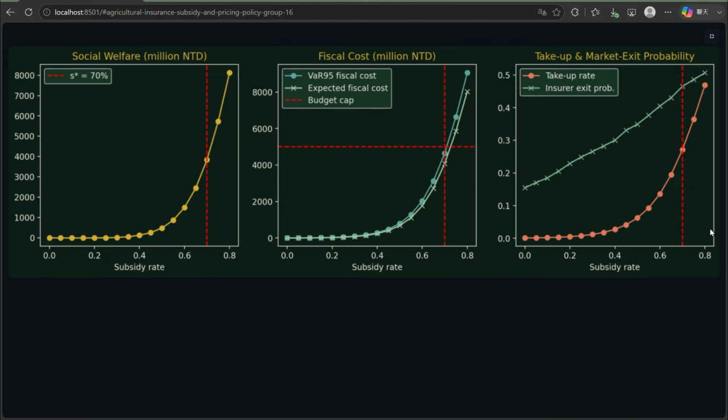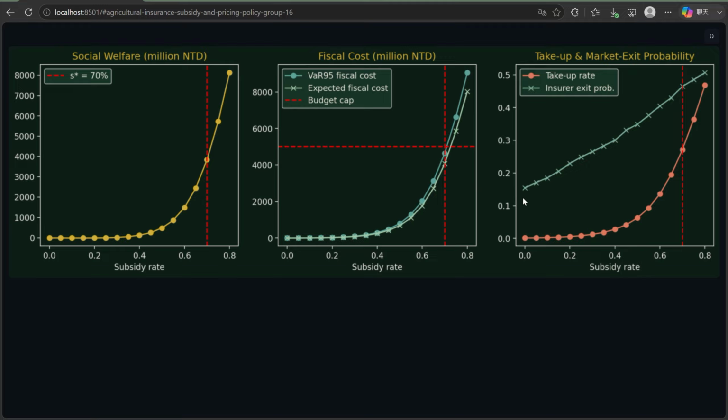And on the right, this is where information asymmetry becomes visible. As the subsidy rate rises, take-up climbs from near zero to about 27%, because the net premium farmers pay falls to what they're actually willing to pay.